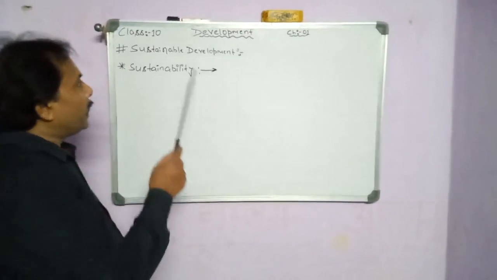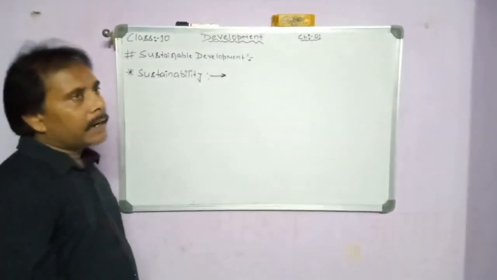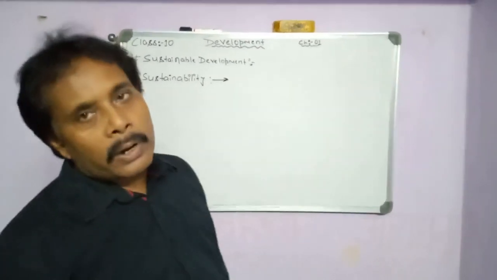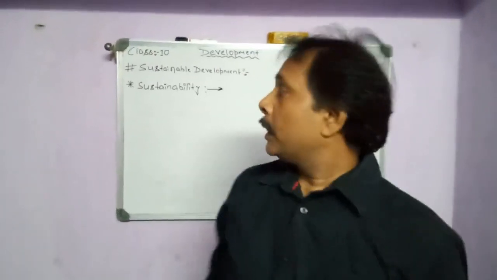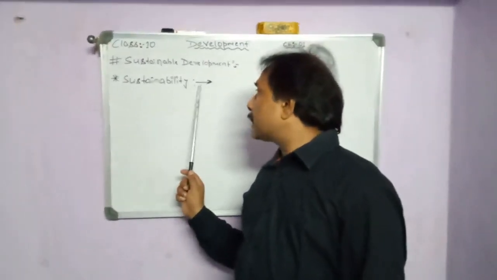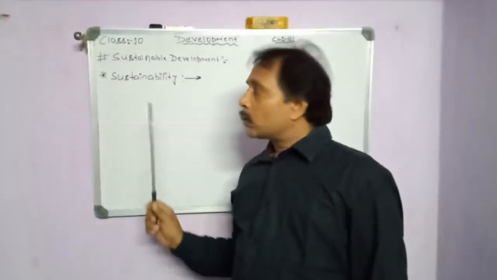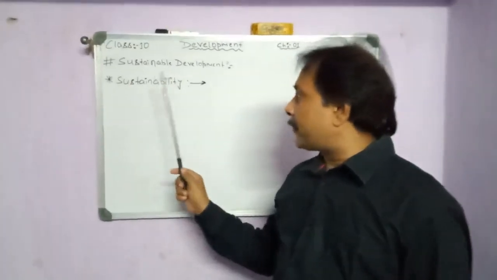So in this way, we can say that the resources are properly utilized. Now the second term is sustainability, and there is a difference.